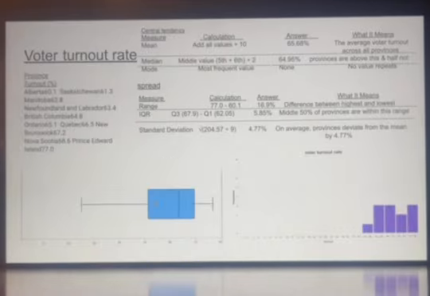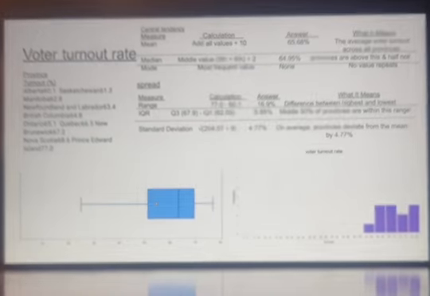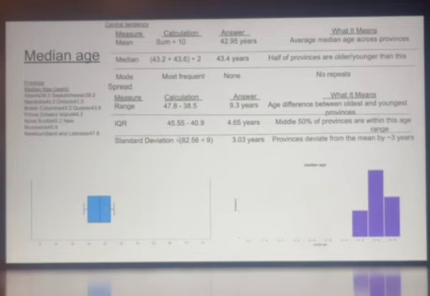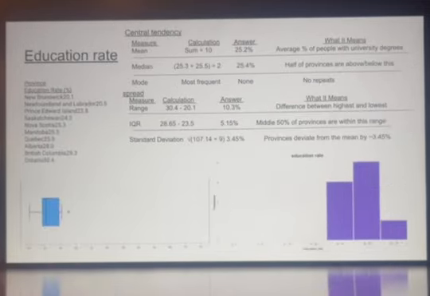This slide shows my voter turnout rate percentage with my two graphs that I made and the central tendency and the spread. This one shows the median age in years, with my two graphs and its central tendency and spread. And this one shows the education rate in percentage with my two graphs and central tendency and spread.